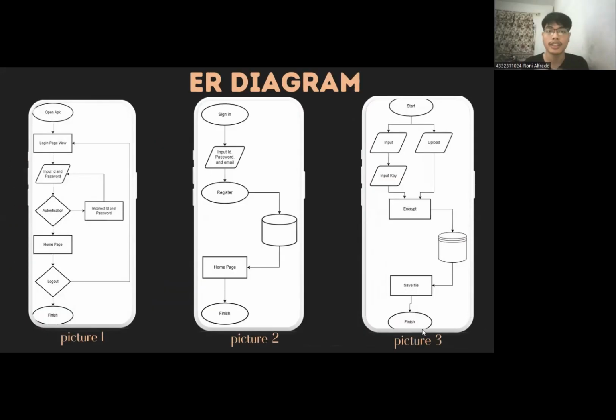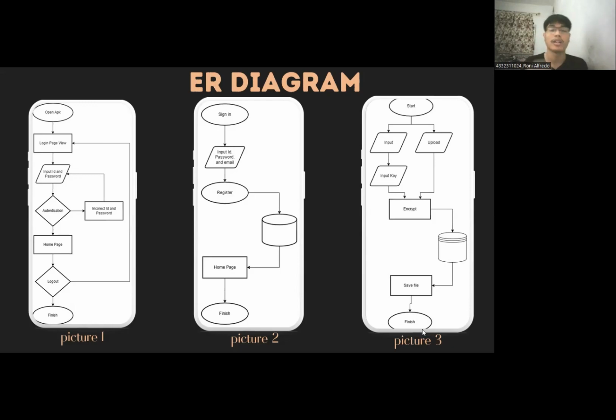Next. So for the current achievement, it's enough to meet the target. And before we make the application, we first make a diagram of how the application works. The first image explains the flow for logging into the application that we have created. If you don't have an account, then select the sign up menu. The workflow in the sign up menu is the second picture.